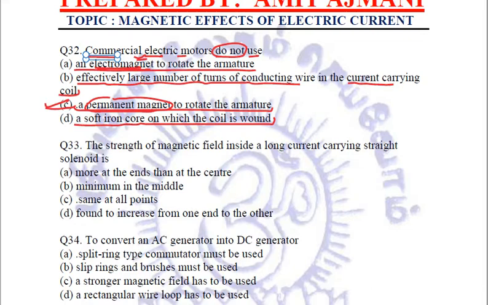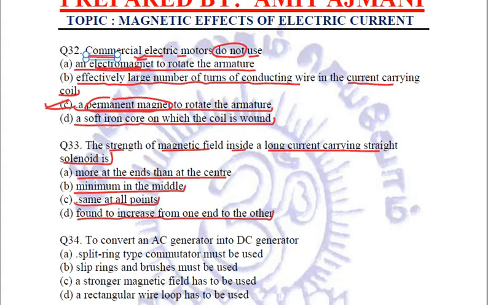Question number 33. The strength of magnetic field inside a long current carrying straight solenoid is. Options are: A, more at the ends than at the center. B option is minimum in the middle. C option is same at all points. And D is found to increase from one end to the other.